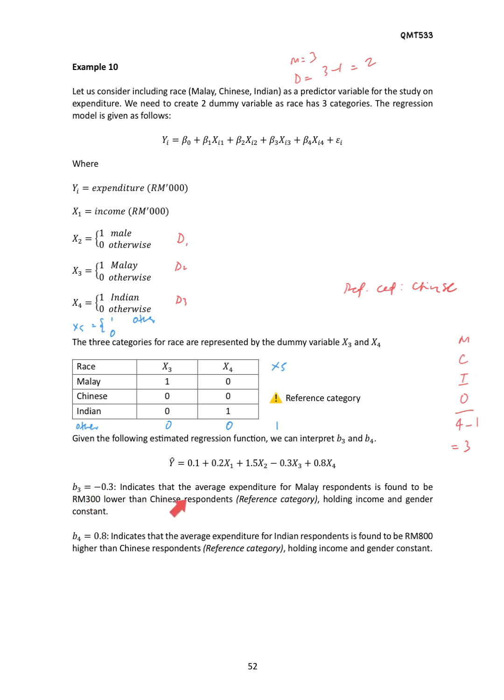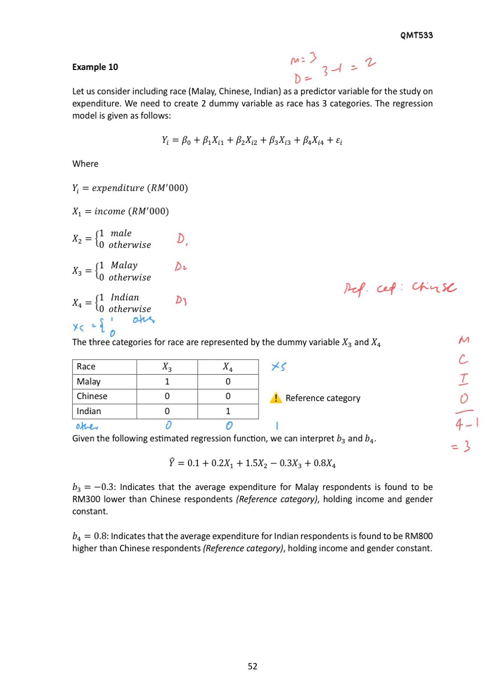So this indicates that the average expenditure for Malay respondents is found to be RM300 lower than Chinese respondents. Why lower? Because the sign is negative. So Chinese ni adalah kita punya reference category lah, holding income and gender constant. So variable yang lain semua kita hold constant.